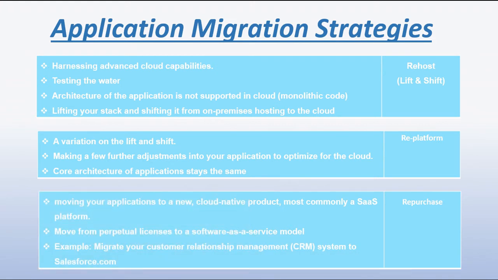The third strategy, repurchase, is moving your application to a new cloud native product, most commonly a SaaS platform. Move from a perpetual license to a software as a service model. For example, migrating your customer relationship management system to salesforce.com or MS Dynamics 365. So here you will give up the existing license agreement and purchase a software as a service subscription.